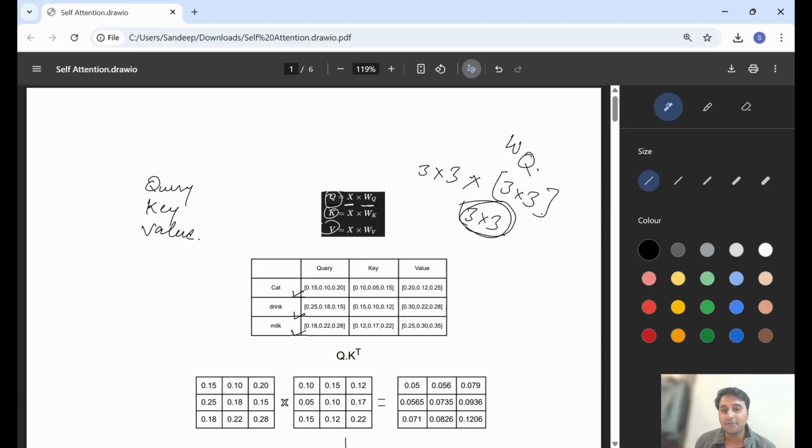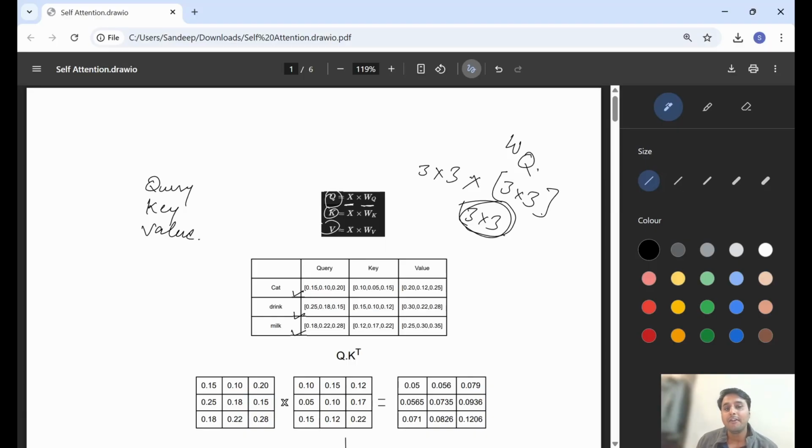For each word we will get a query vector by multiplying with the 3 by 3 weight matrix of random values that are learnable parameters, which will be learned during the backpropagation, during the training.